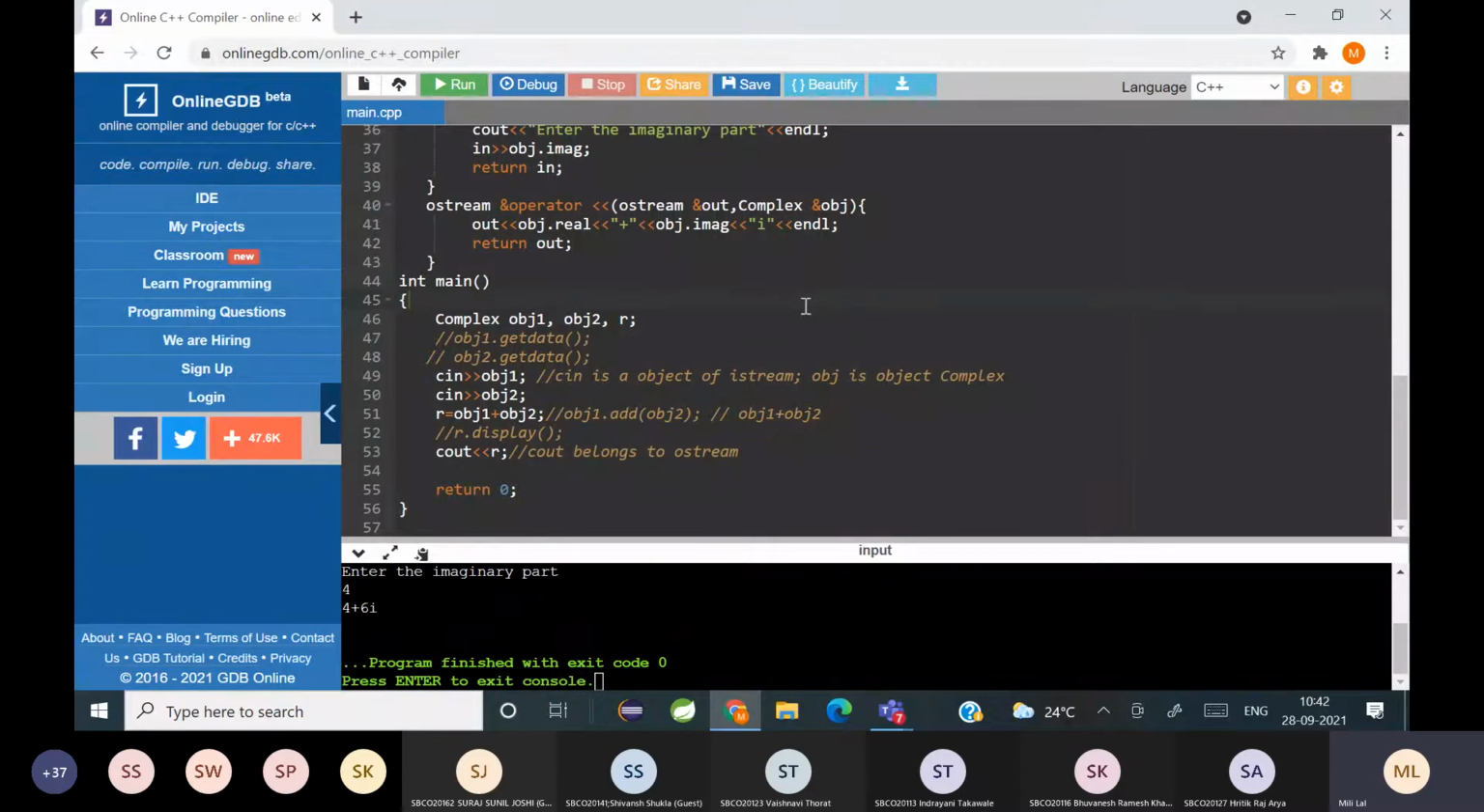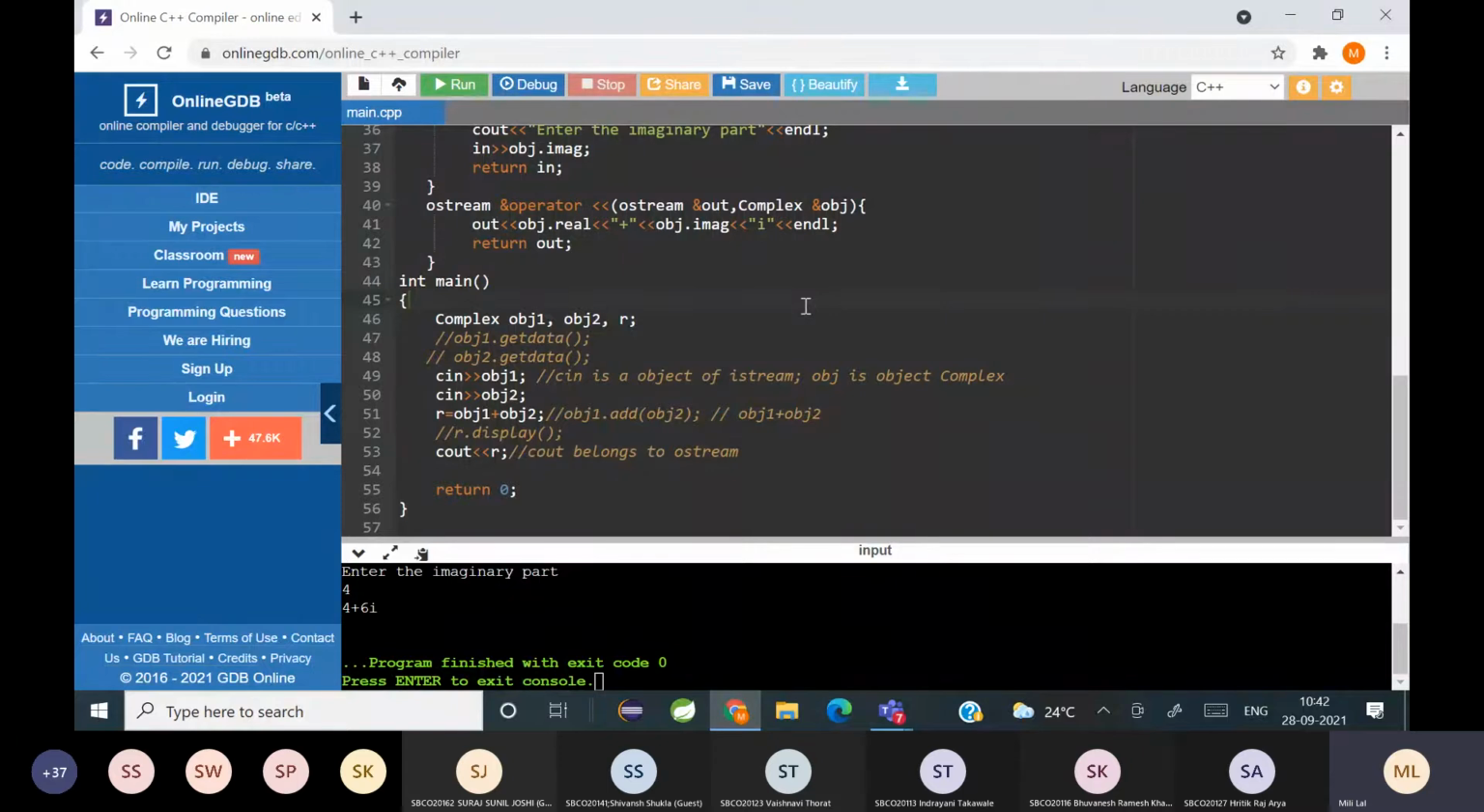overload. Then what we learned is for unary operator overloading, for a member function there will be no arguments, but if it is a friend function then there will be one argument. And for binary operator overloading, if it is a normal member function it will have one argument, and if it is a friend function it will have two arguments.